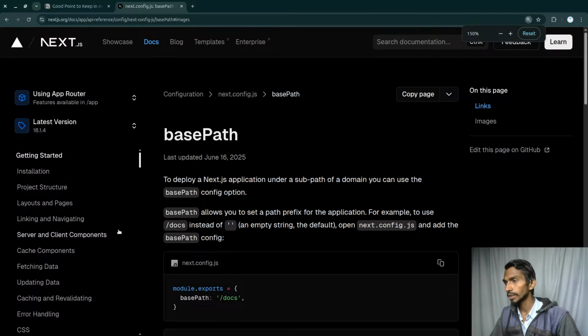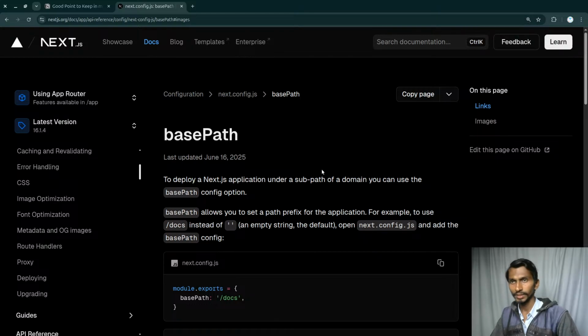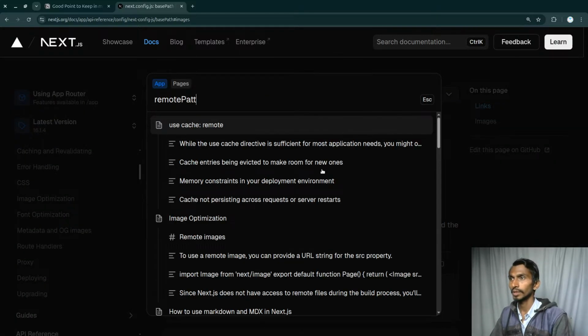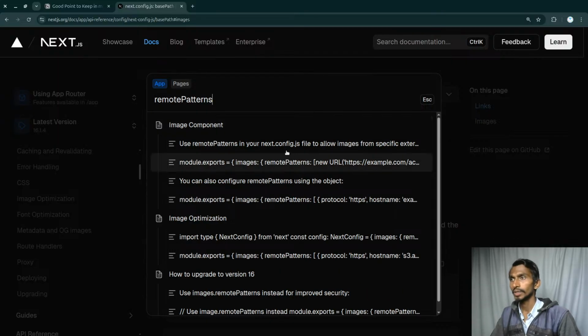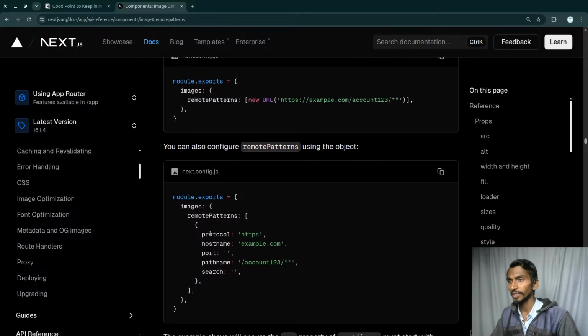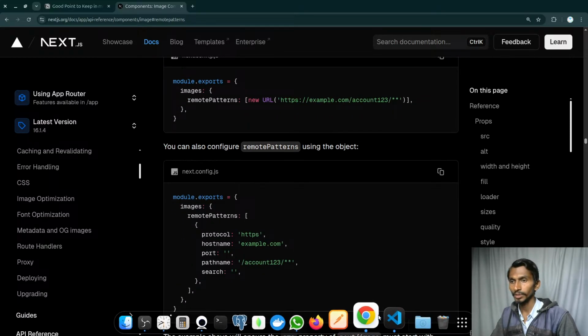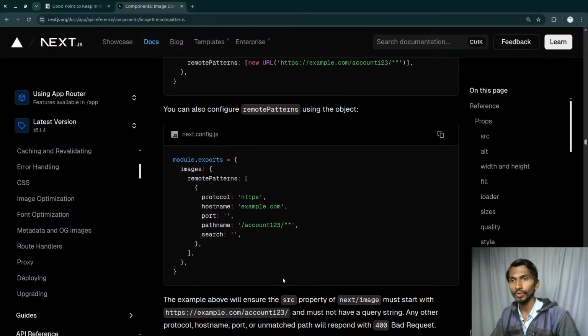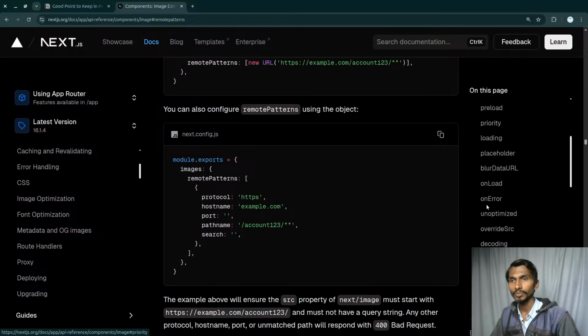Alright, turns out that for images, remotePatterns, that's the name. Let's see where I'll find them. Remote patterns. So use remote patterns. Where is this going to be? Okay, I can add remote patterns and new URL, HTTP and all. So ultimately, yes, it is possible to add remote patterns, and what are they going to take? I have my protocol and my hostnames, hostname and protocol, port number and all. You can simply provide over here.